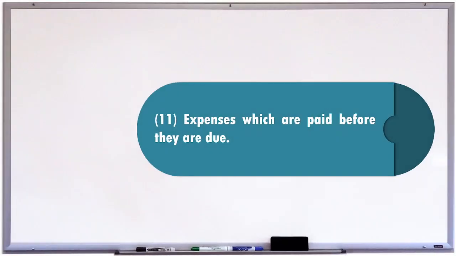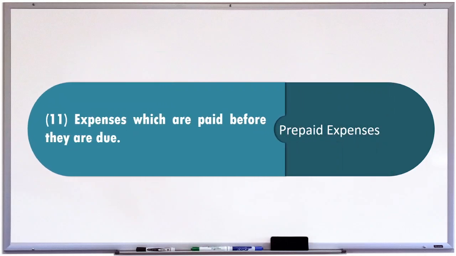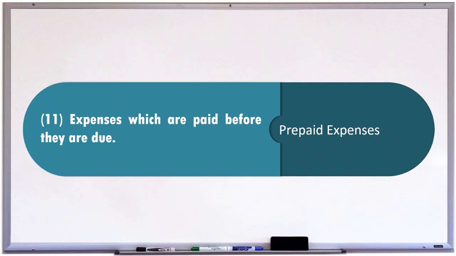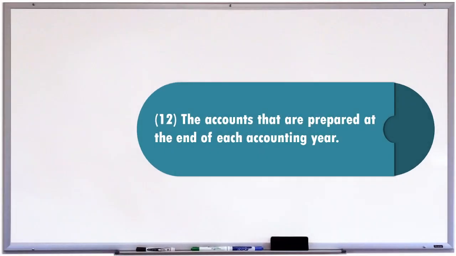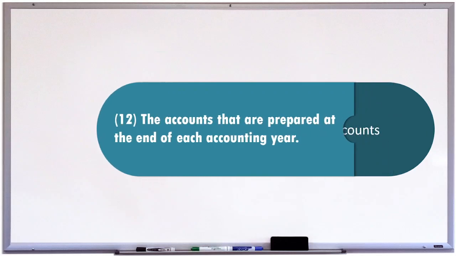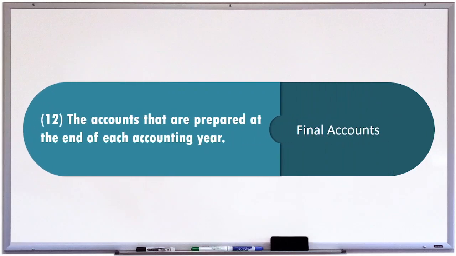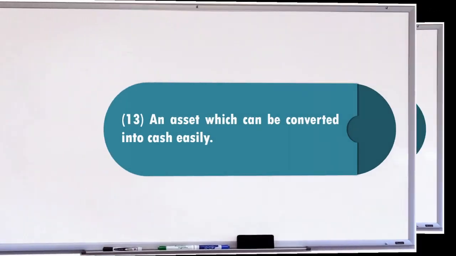11. Expenses which are paid before they are due. And the answer is prepaid expenses. 12. The accounts that are prepared at the end of each accounting year. And the answer is final accounts. 13.